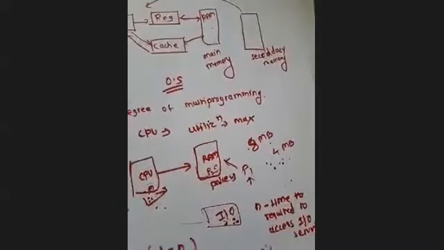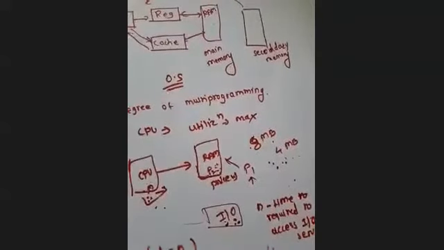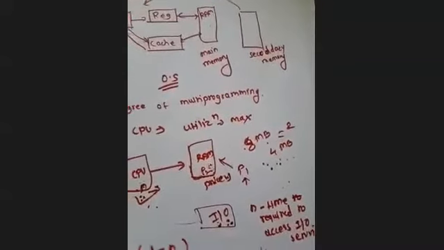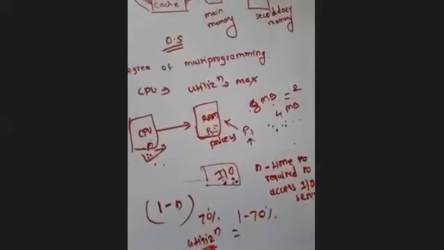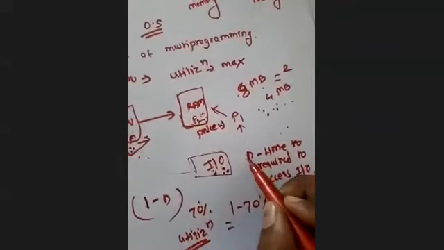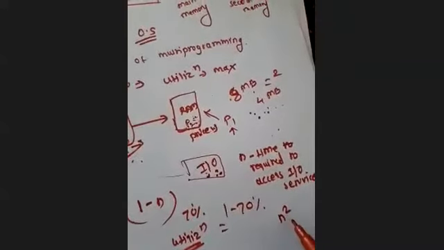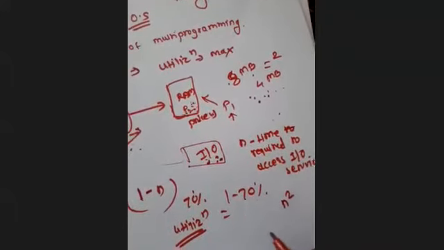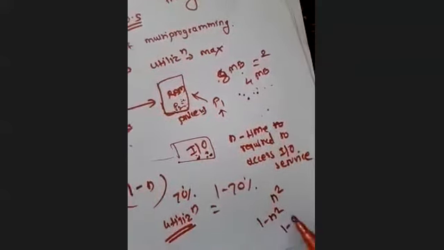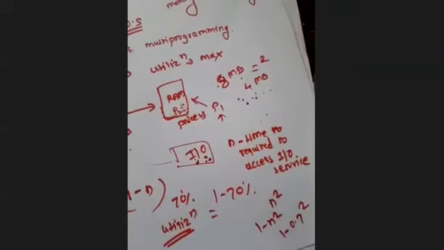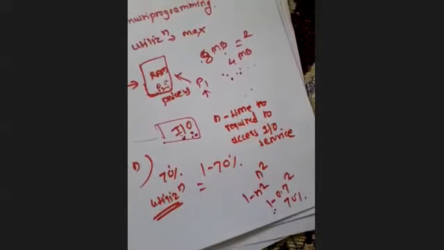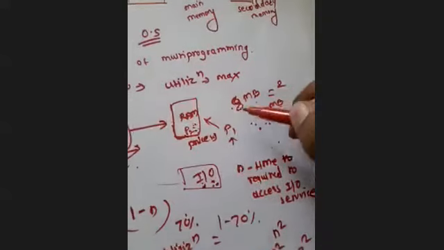Then how many processes can I shift to the RAM? 8 divided by 4, that means two 4 MB processes can go into the RAM, right? And if one process uses 70% IO services, then for two processes the total IO time will be n squared. So 1 minus n squared, that is 1 minus 0.7 squared, and the total utilization will be somewhere near 70% if you calculate.